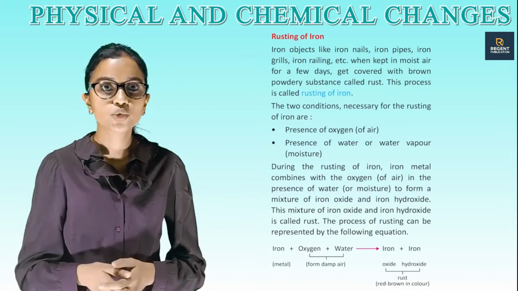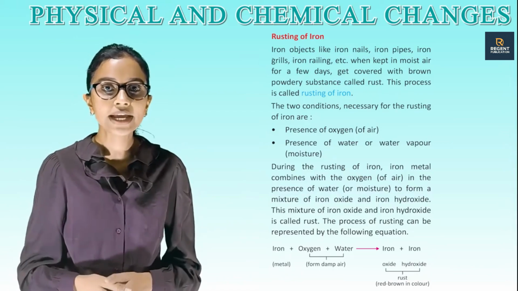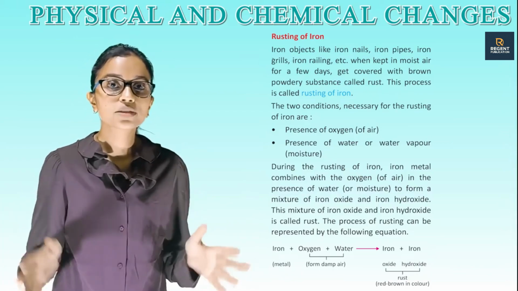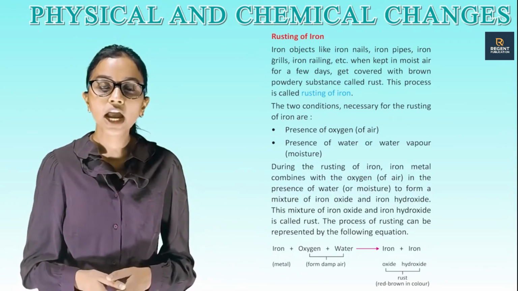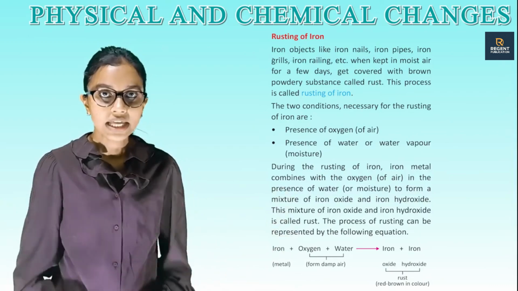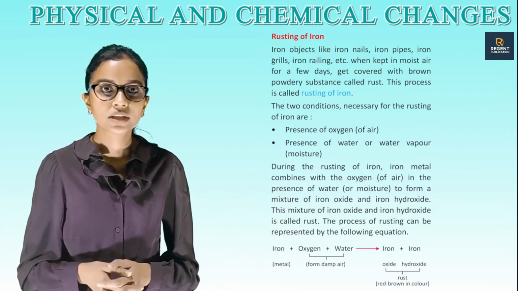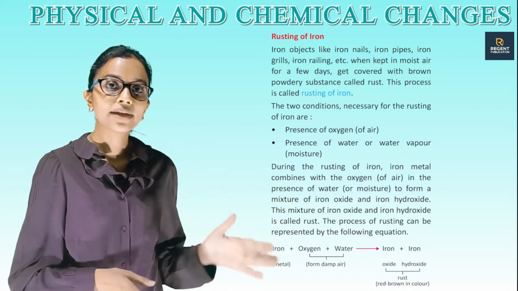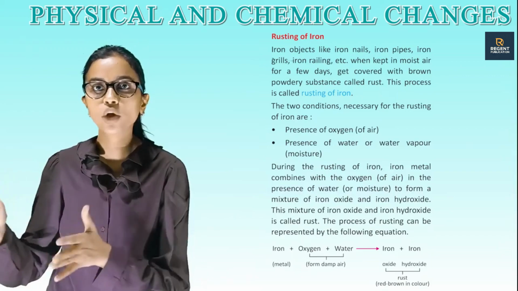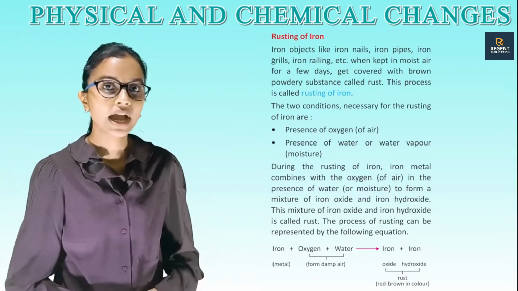During the rusting of iron, iron metal combines with the oxygen of air in the presence of water or moisture to form a mixture of iron oxide and iron hydroxide. This mixture of iron oxide and iron hydroxide is called rust. The process of rusting can be represented by the following equation. That is, iron plus oxygen plus water gives iron oxide plus iron hydroxide.